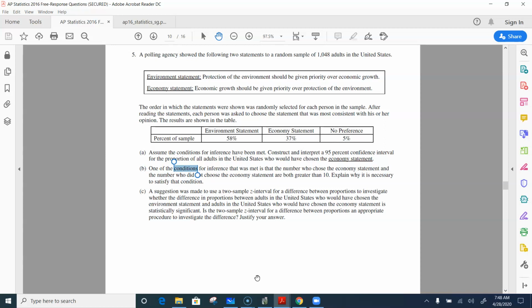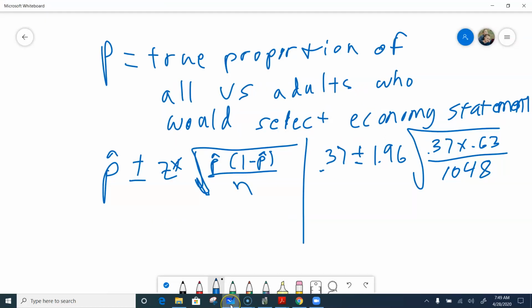So make sure that you make the statement that we are 95% confident that P is contained in this interval. Okay, that's all. We don't have to be fancy and talk about the meaning of confidence. You just say you're 95% confident that P is contained in that interval. Not that 0.37 or P hat is in that interval, but P, the parameter of interest.